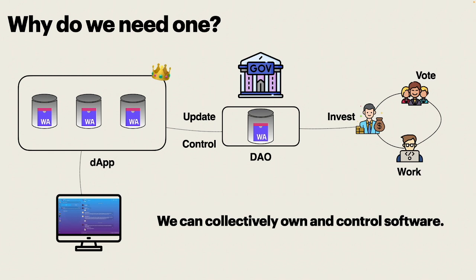Why does the internet computer matter? Well, on the internet computer, you can create applications called dApps and put those applications under the control of a DAO. A DAO is a decentralized autonomous organization, which is also an application running in a fully transparent and decentralized manner. Once you have a DAO, you can have investors, users, and developers collaborating together for the application without having a company that controls the application, which means that we can now collectively own and control software, which is a game changer, and this is what I talk about and teach in the Motoko Bootcamp.